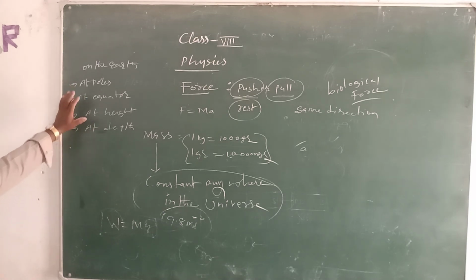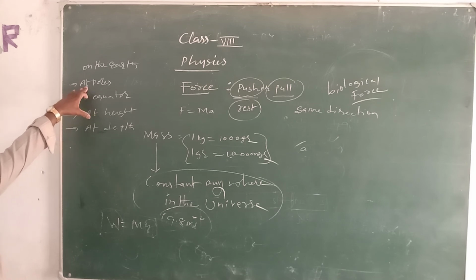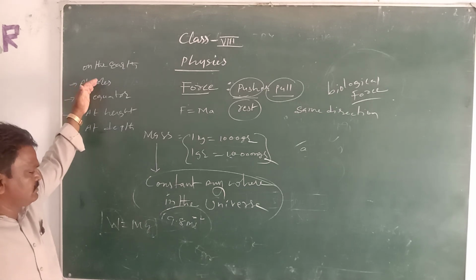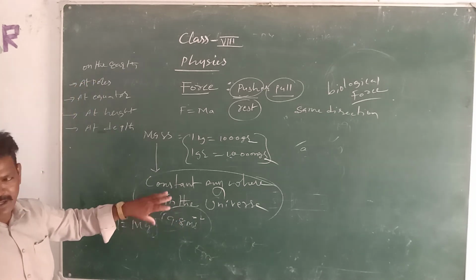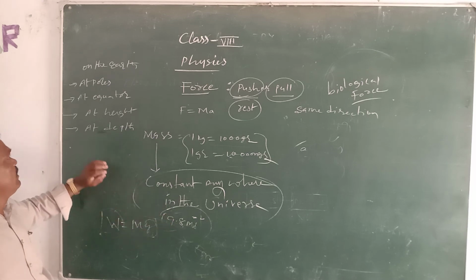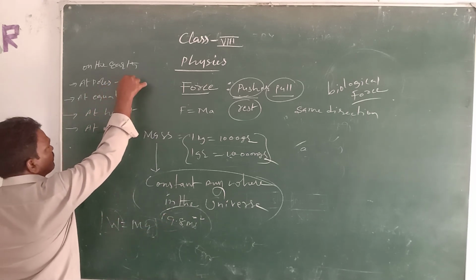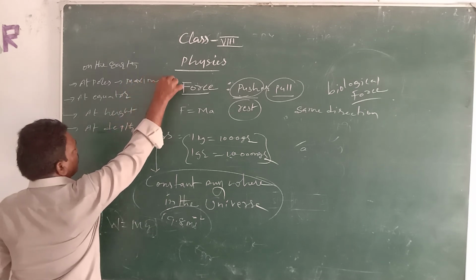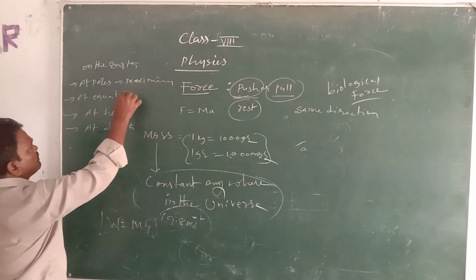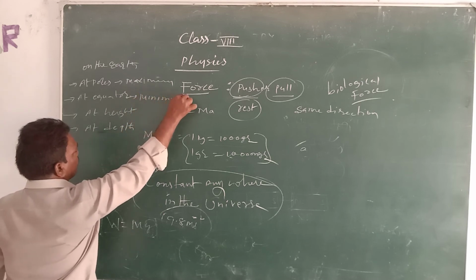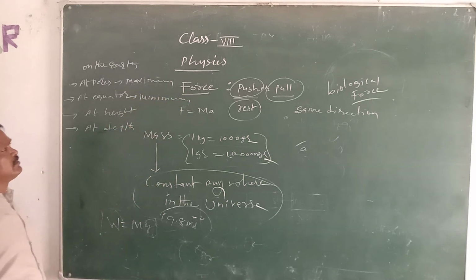For example, at the poles of the earth, the gravitational force is maximum, nearly 9.8 exactly. But at the equator, it is minimum. Minimum gravitational force will be there.